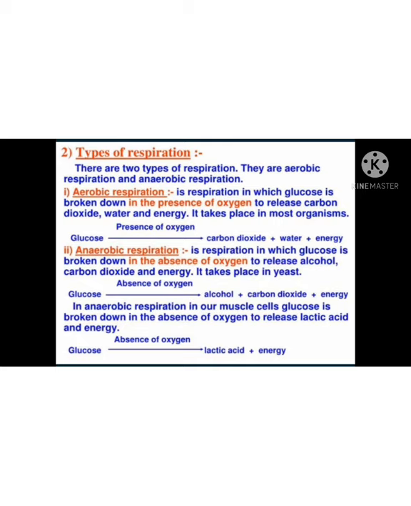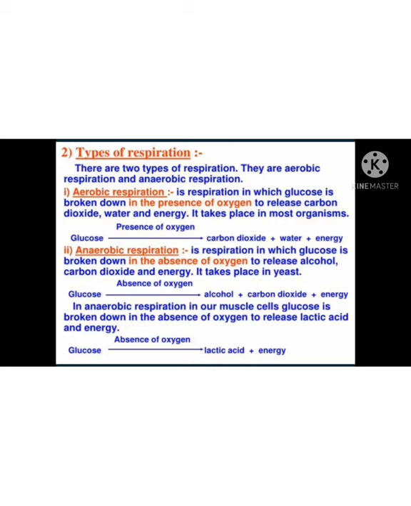In aerobic respiration, the food molecules are broken down into simple substances with the use of oxygen. Oxygen is involved in breaking down the food, so such a type we call aerobic. And when food molecules are broken down in the absence of oxygen, such a type of respiration we call anaerobic respiration.